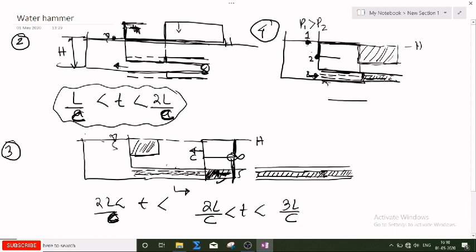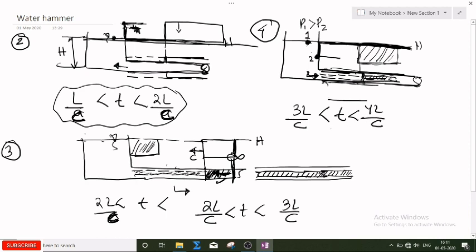When the pressure is recovered until this location, the size of the pipe will still be in a contracted position. When the pressure completely recovers to the original static pressure head, then the pipe diameter will come back to its original size. Now the pipe diameter has come to original size. What is the time taken by the pressure wave to travel this? The time taken is from 3L by C to 4L by C.